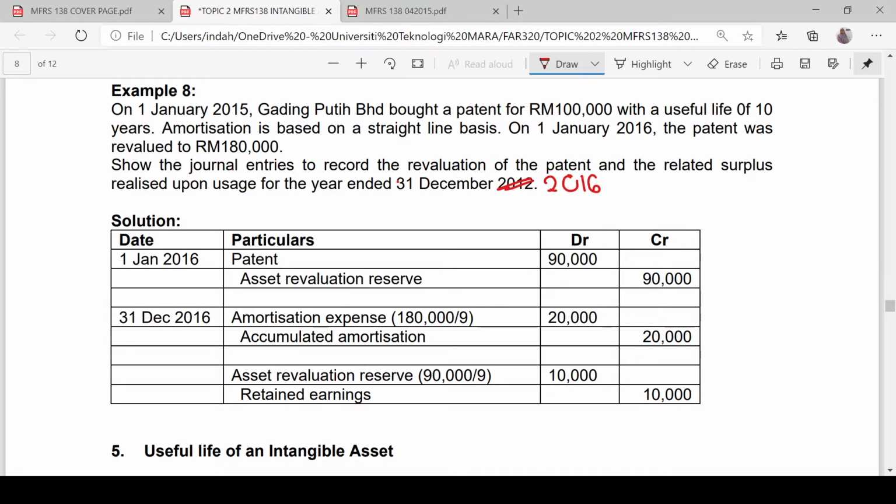So the question asks you to prepare only for year 2016, meaning that you don't have to show the purchase in year 2015. But before that, let's prepare the working.